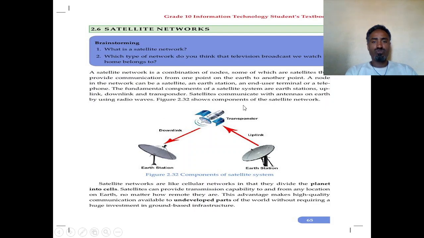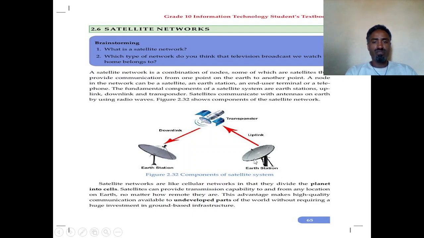Here is a figure that shows the components of a satellite network. Like other systems, a satellite system also has components. What are the components? Earth station. There is a transponder. On the orbit there is a transponder. On the Earth there is an Earth station.